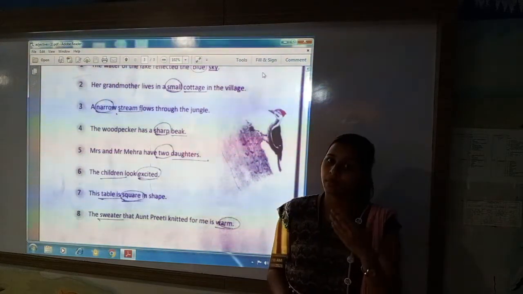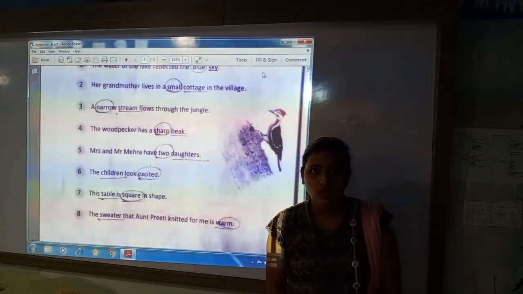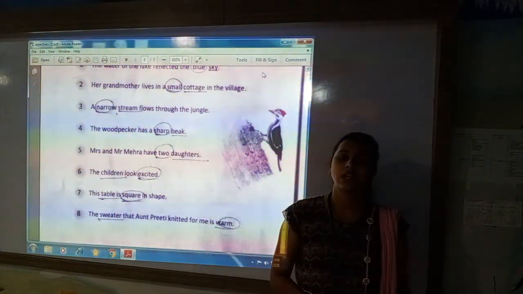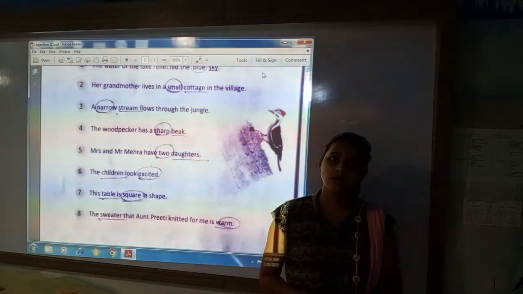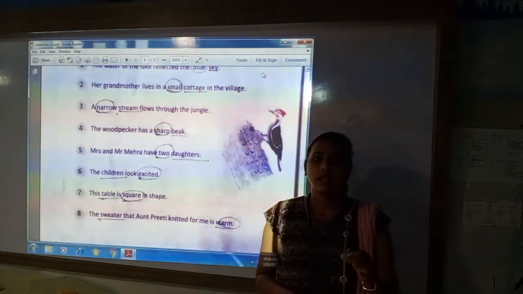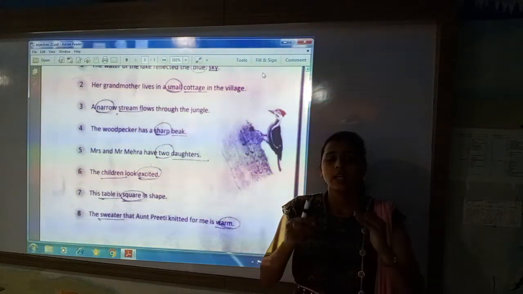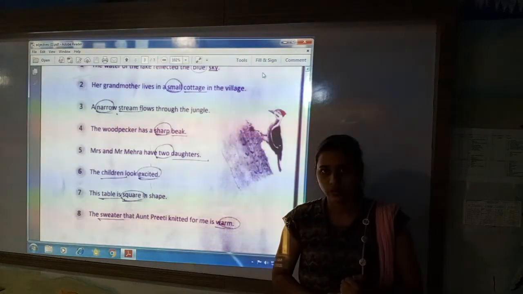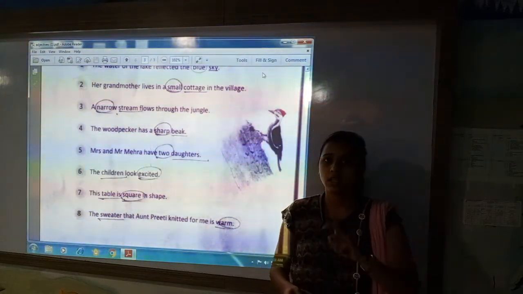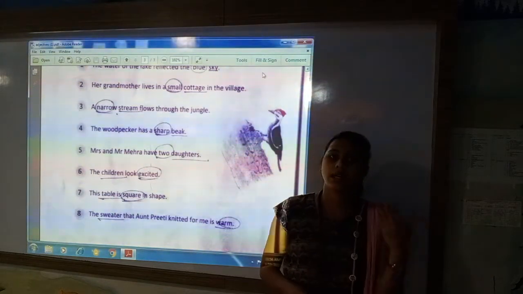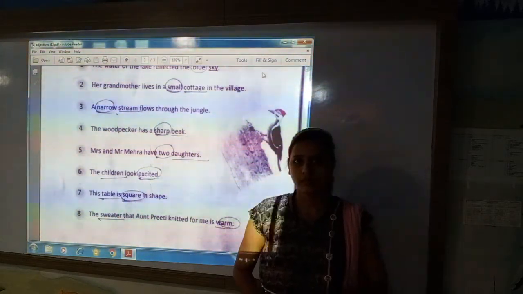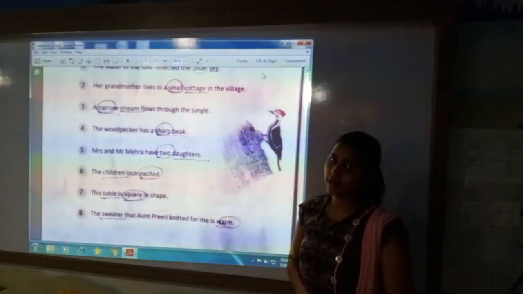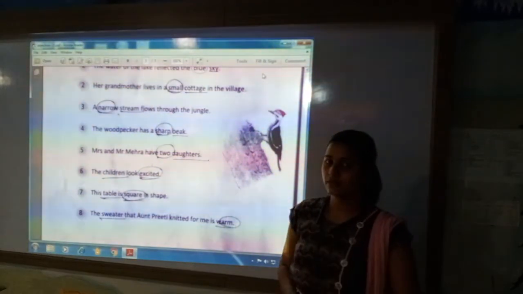It is used to describe more about a noun. It can be used before the noun or after the noun. When you use it after the noun, it will be written at the last, or there will be a helping verb in between the noun and adjective. So in this way an adjective is written in the sentence, either before the noun or after the noun. And with this exercise we have come to know how you can identify noun and adjective.